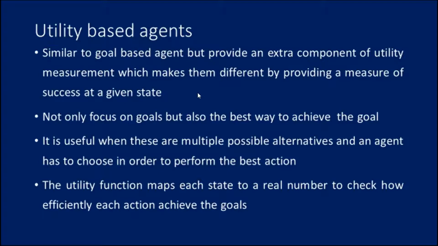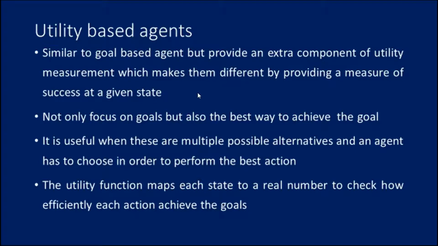So this is the difference between the approaches of the goal based agent and the utility based agent, and we come to know what is meant by utility based agent. Utility based agent is one of the categories of intelligent agent, which is a step above the goal based agent.